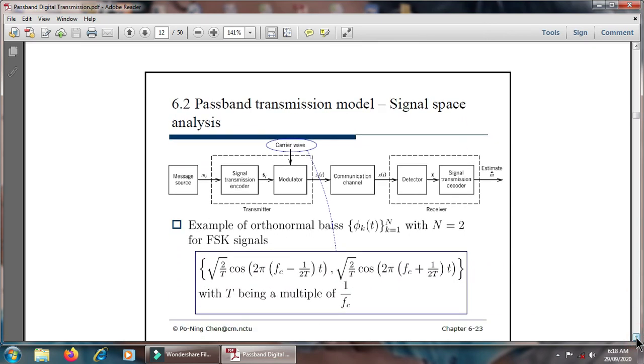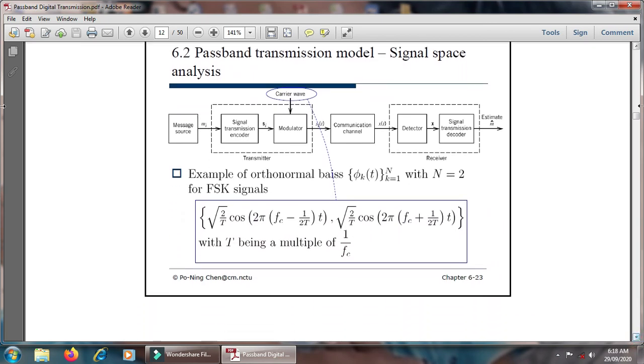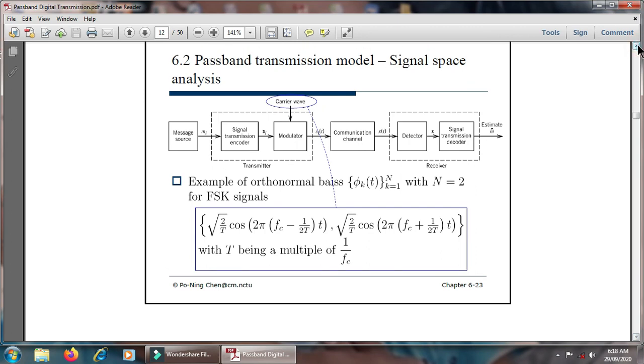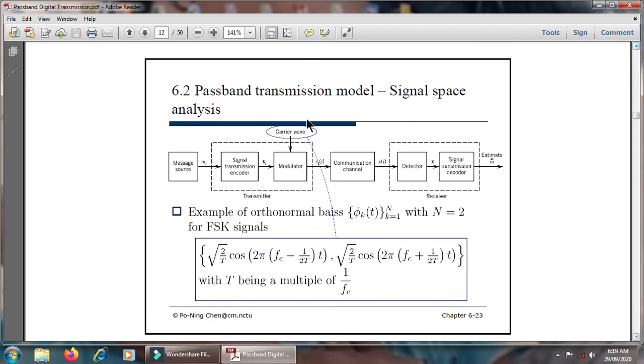Then we move towards the carrier wave. In the case of the carrier wave, here the message source should be given. We have seen the earlier carrier wave, and the carrier wave should be given. It is the orthogonal basis of that. It is the FSK signal, and once it is an FSK signal, there is a variation in frequency.